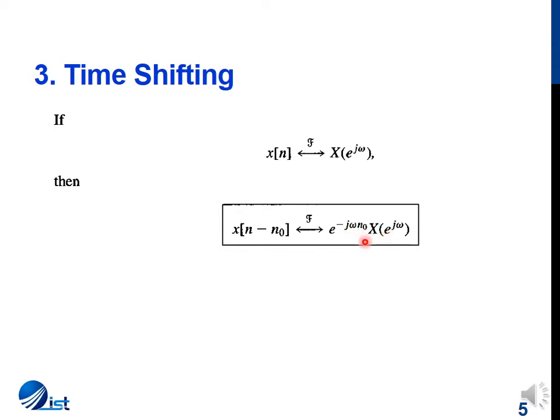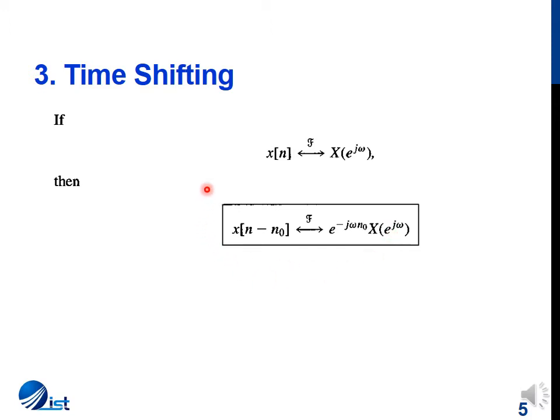Or in the frequency domain, the frequency content of the signal remains the same, but the phase of the signal changes by a factor of e^(-jω n0). For this phase factor, we can see that the slope is n naught. This was done in detail when we were doing the continuous time Fourier transform, where we saw that this can also be termed as a linear phase term in the phase of this X(e^jω).